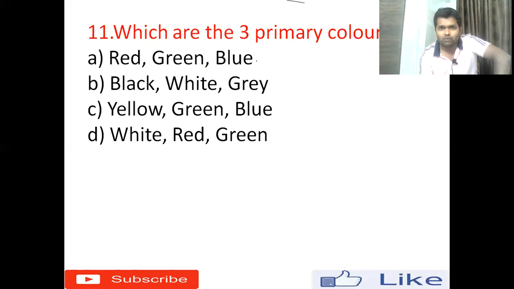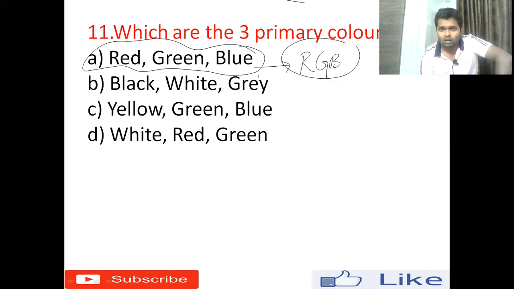The right answer is red, green, blue. These are the primary colors, and by using these 3 colors we can derive the rest of the colors. As a shortcut, we can remember it as RGB. So the right option is option A.